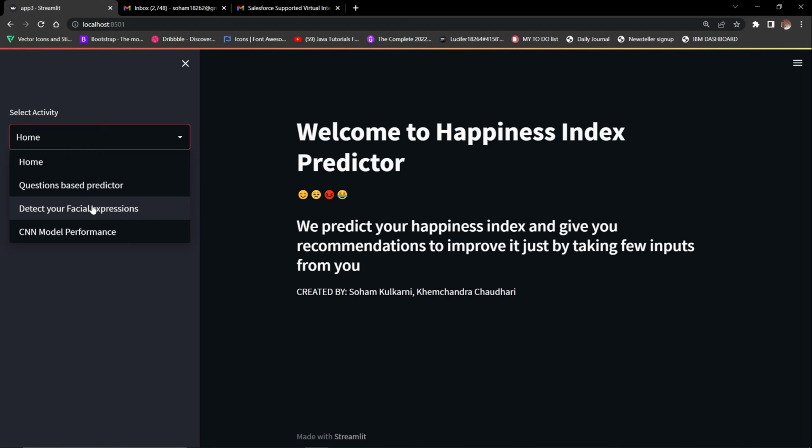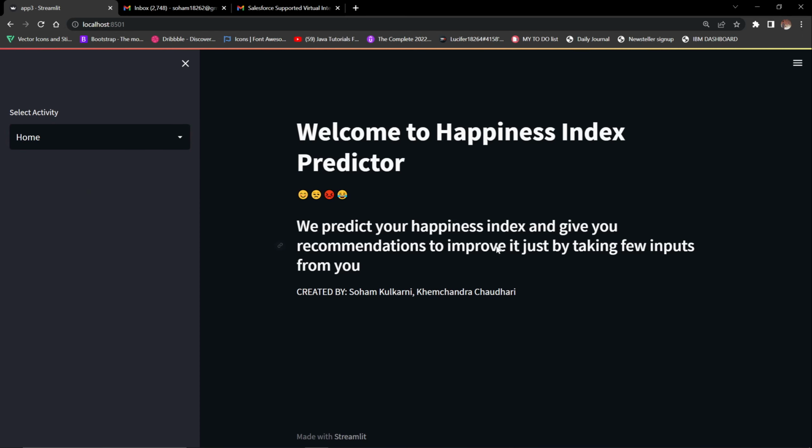It will also take your image as an upload, and when your image is uploaded, it will run the CNN model, that is a neural network model, on your image, detect your face, detect your emotions from that image, and tell you how your mood is based on that image. It also gives you a recommendation to change that mood into happiness. Okay. So this is the project.